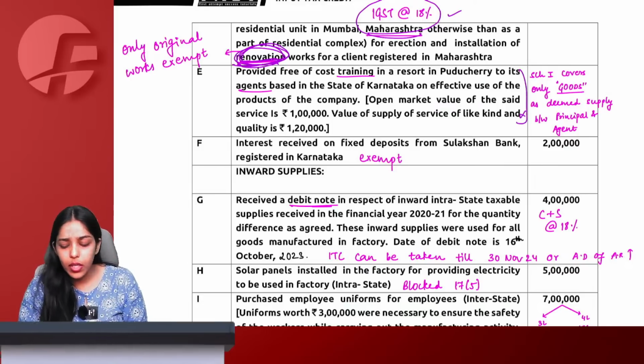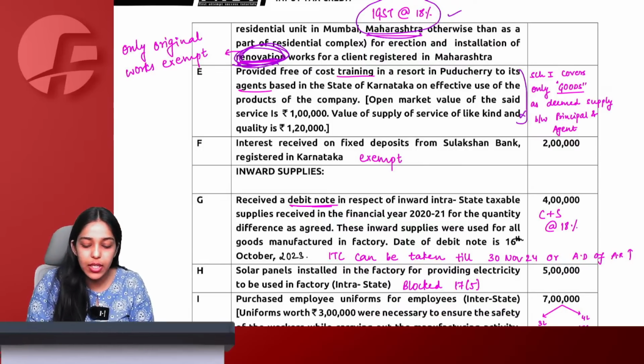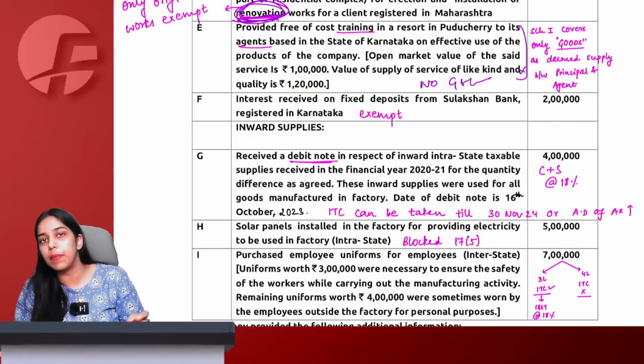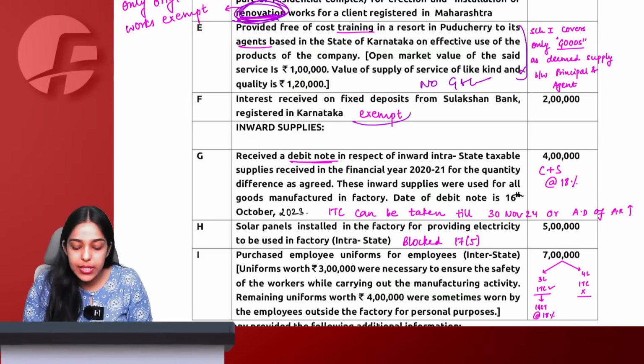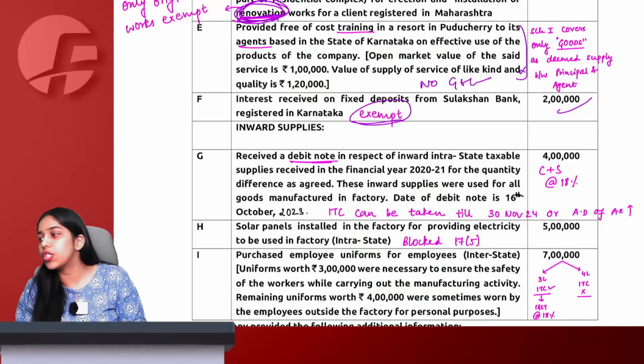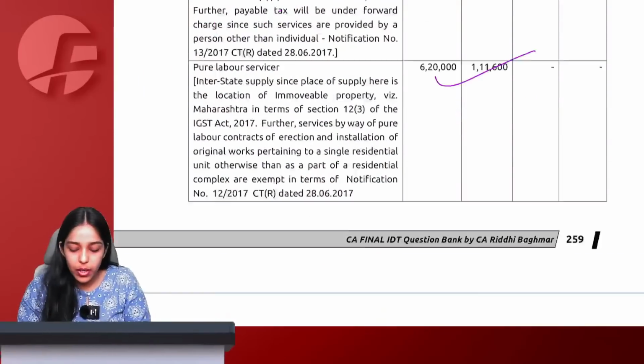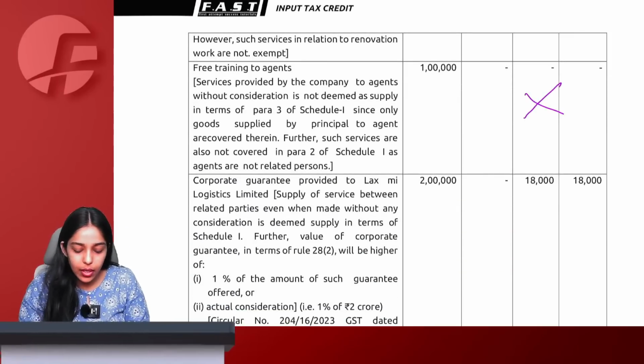Schedule 1 covers only goods as deemed supply between principal and agent, but here services are given and therefore no GST. Interest on fixed deposit from Sulakshan Bank registered in Karnataka. Again, we know any interest or discount income from giving loan, deposit, advance is exempt under GST. So, no GST on the same. Done. So, these are all the outward supplies. Pure labor services taxable, training no.